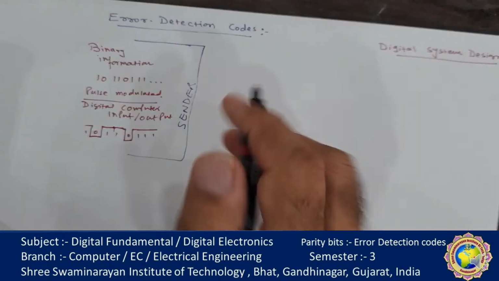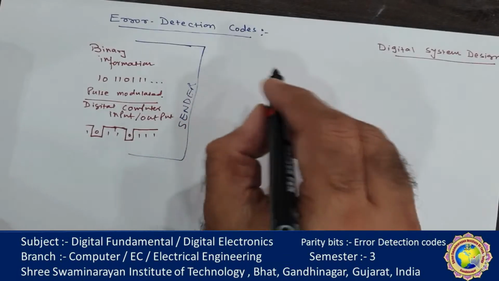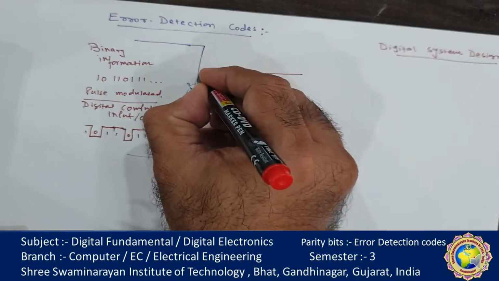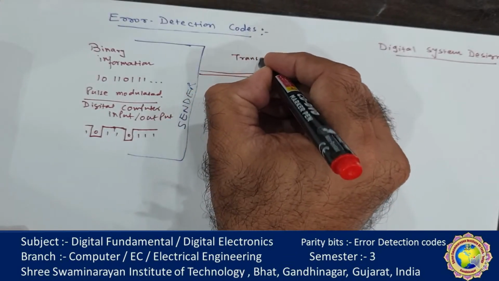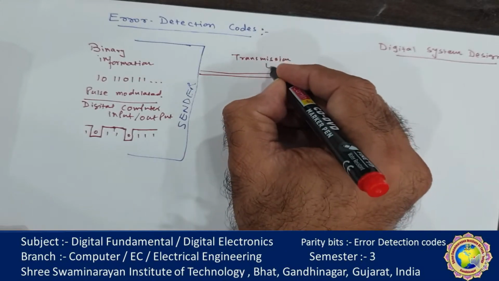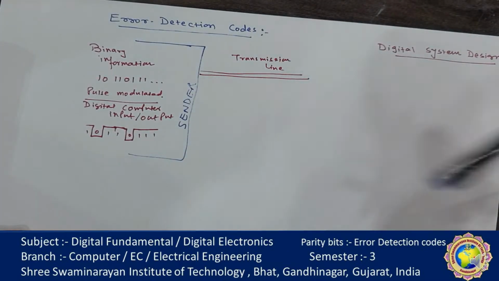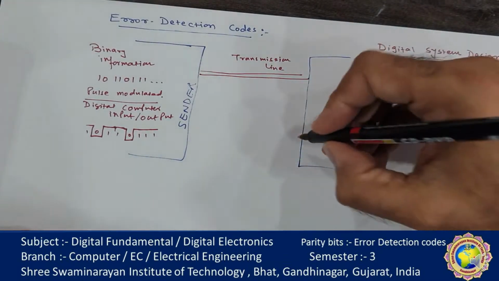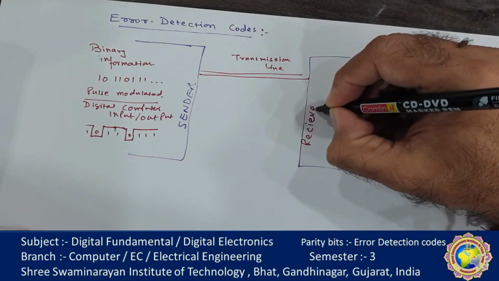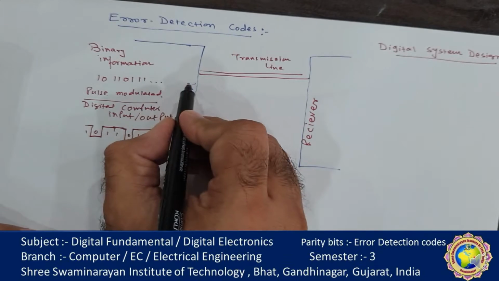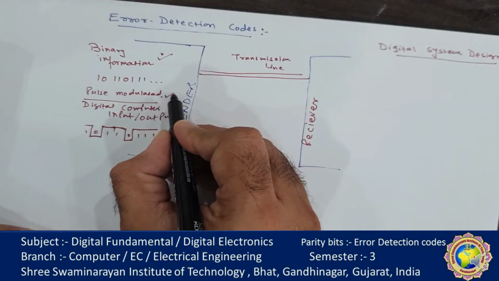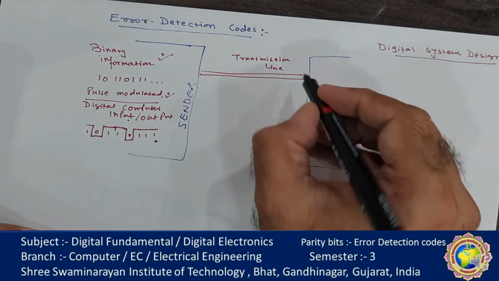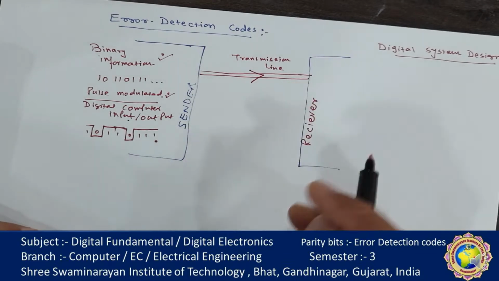Suppose there is a small company having a single room, and it transmits through a transmission line. And at the other end, there is a receiver. So whatever this data, it may be binary information, it may be a pulse modulated signal, it may be digital computer input or output, it will transmit through a transmission line.